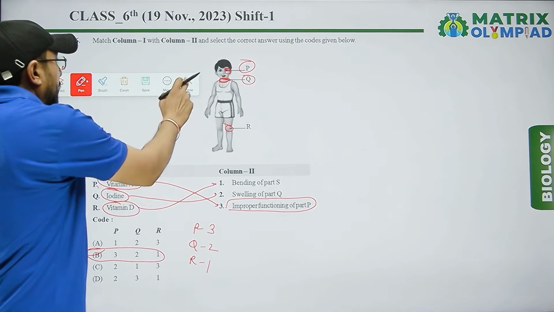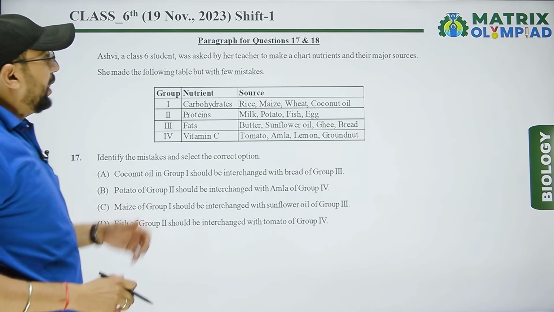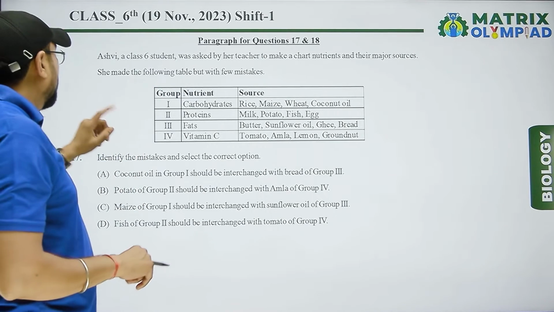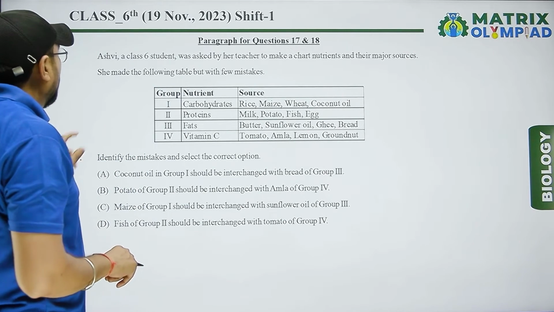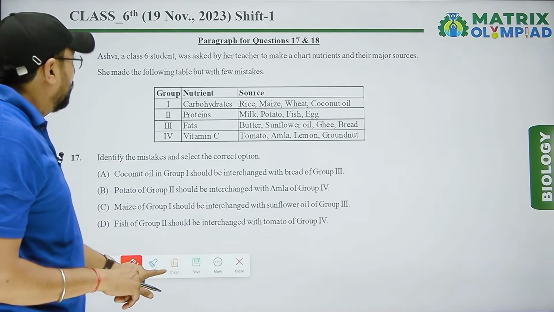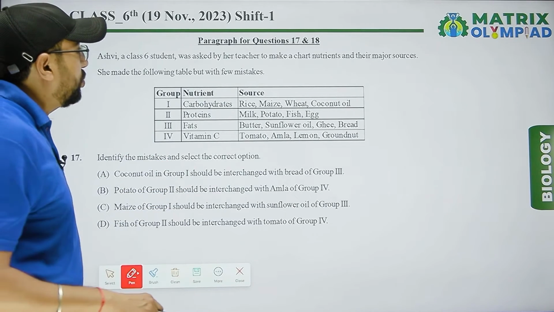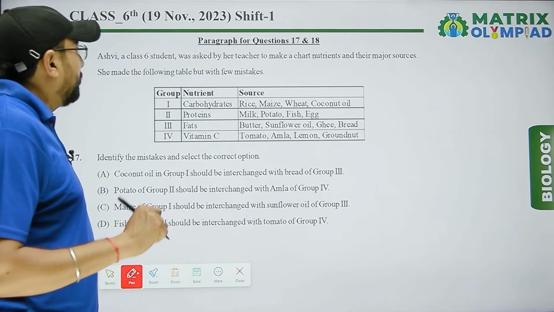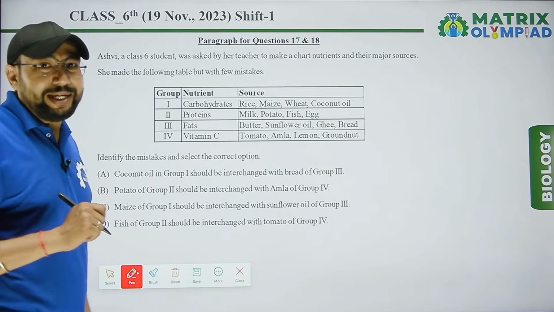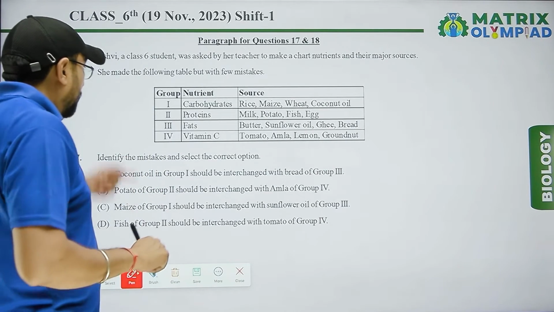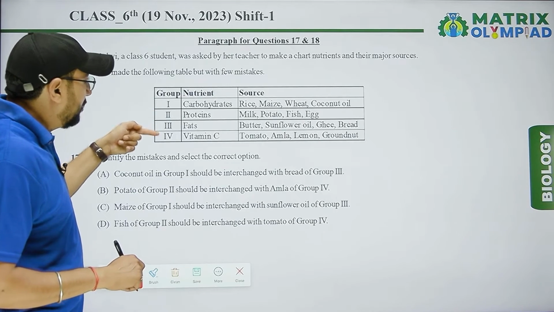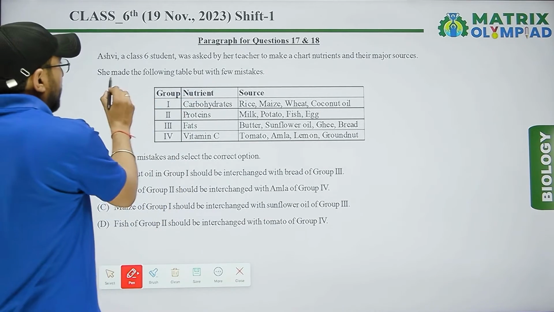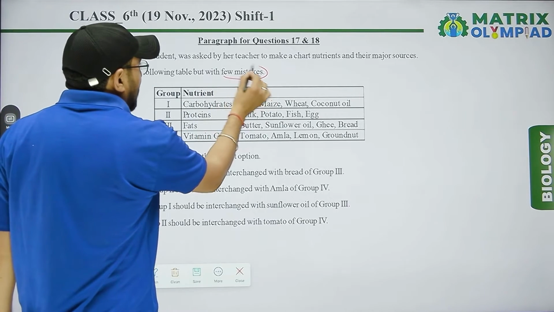Next question is paragraph 4, questions number 17 to 18. Ashvi, a class 6 student, was asked by her teacher to make a chart of nutrients and their major sources. She made the following table but with a few mistakes. The table has group first, second, third and fourth, with a nutrient and source.